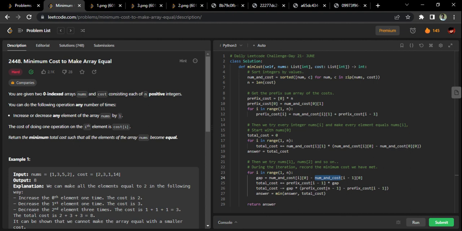The ith element minus its previous element. Okay, so this is the gap. Now comes the most important part. Now we see, as I told you, one thing will be added and one thing will be subtracted out of it. Okay, what is the added?